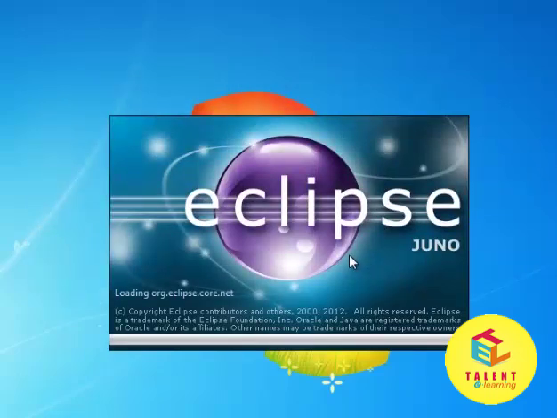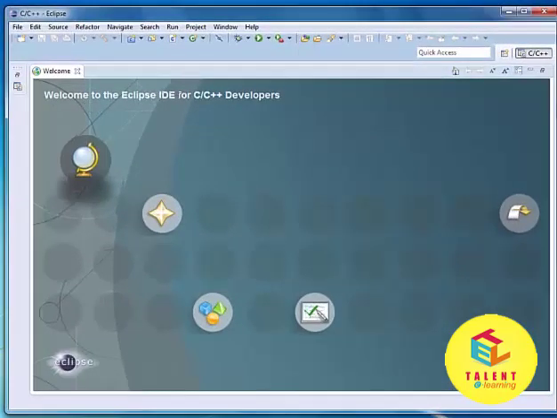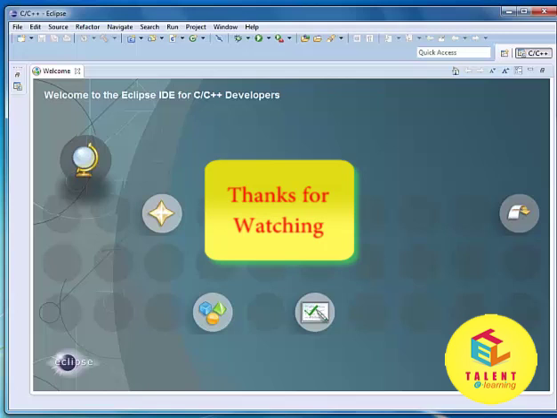Again, it will take some time to load all the libraries, and this is it. It says, "Welcome to the Eclipse IDE for C++ developers," and our preferences are selected as C and C++. So this is how we can install Eclipse, and from the very next tutorial we will be configuring our Eclipse installation for C and C++ development.